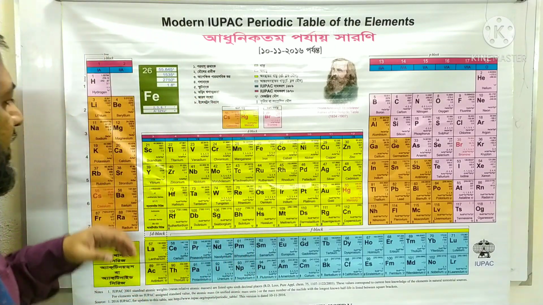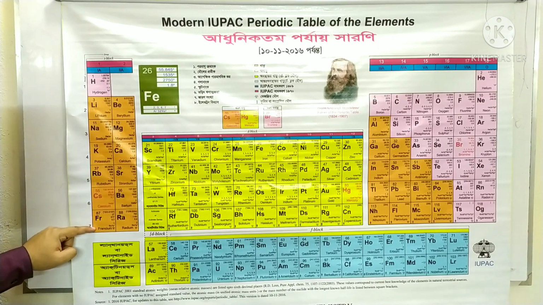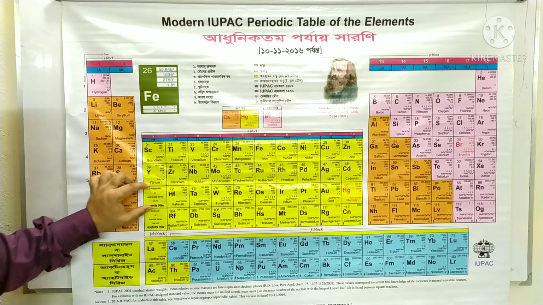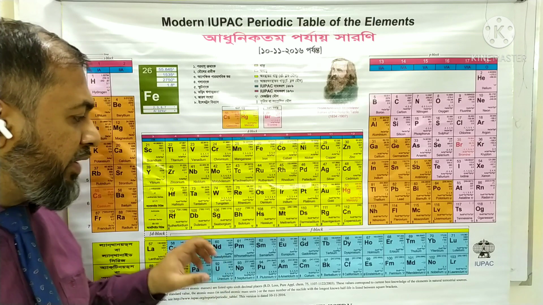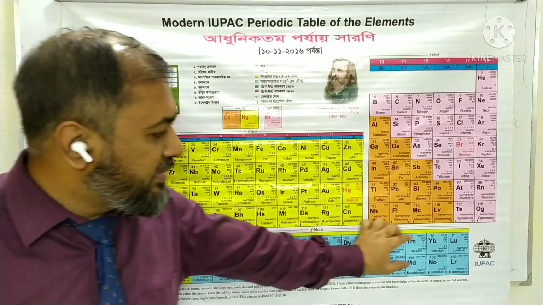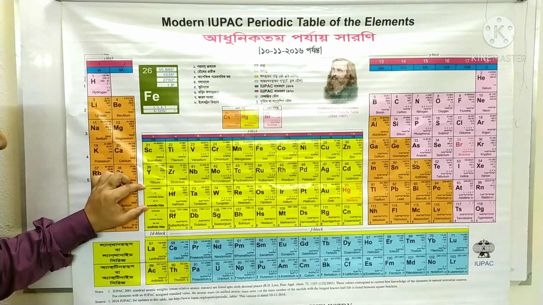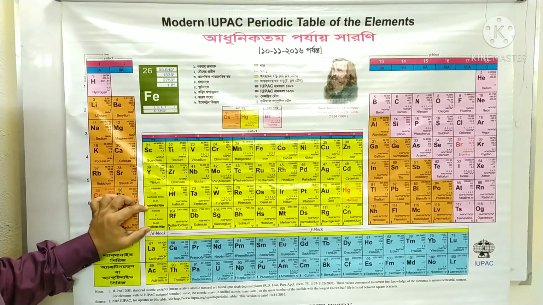In the periodic table, in the third group and the 6th and 7th periods, there are 2 blank spaces. These spaces accommodate 2 series of elements which are provided below the periodic table. You can see the first series is known as the lanthanide series and the second series is known as the actinide series.